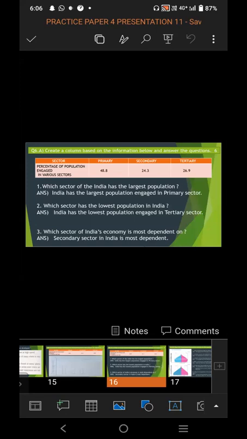Second question: which sector has the lowest population in India? India has the lowest population engaged in the tertiary sector. So very low, we can see it is in the tertiary. And which sector of India's economy is most dependent? The secondary sector is the most dependent sector in India.